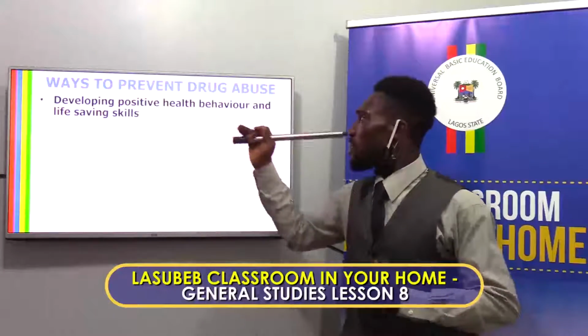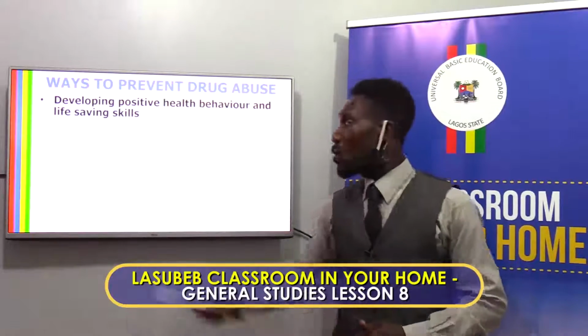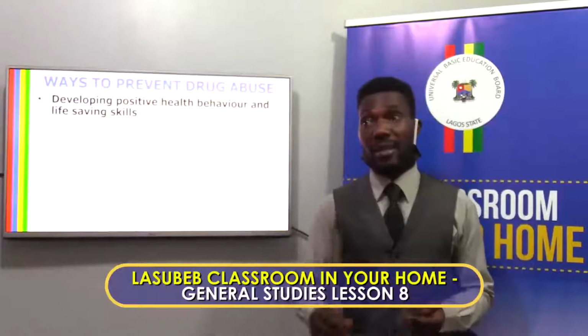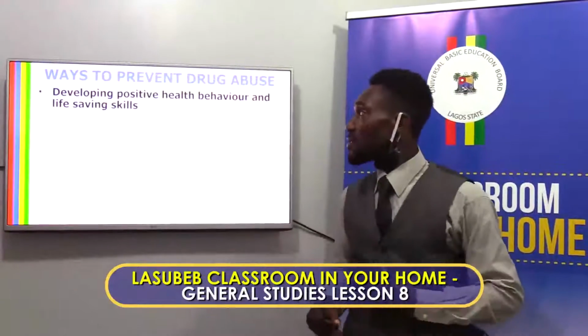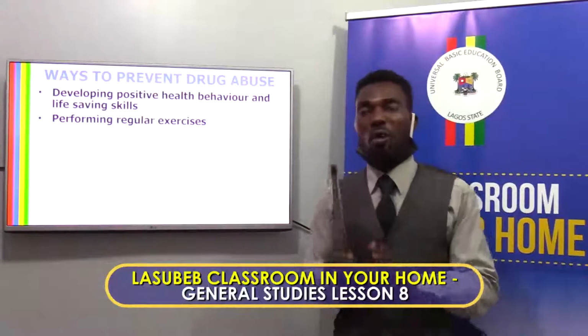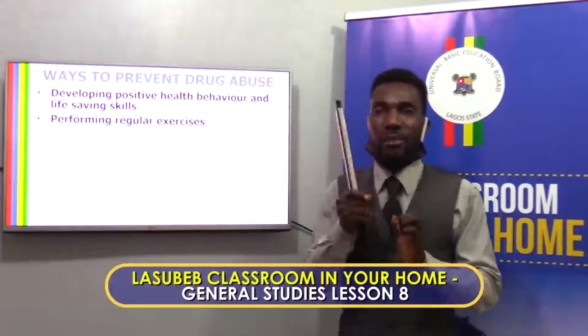What are the ways to prevent drug abuse? In what ways can we prevent drug abuse? One, develop positive health behavior and life-saving skills. That means you put up activities or behavior that will not lure you to use hard drugs.